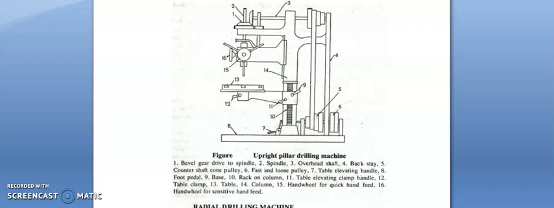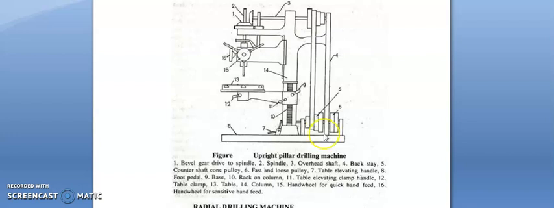Driving mechanism: a step-cone pulley is arranged, which is used for rotating the drill bit. The motion is transmitted to the spindle and the drill bit is connected to the spindle. As the spindle rotates, the drill bit rotates at the same speed. The next one is the table. The table can be adjusted in 3 directions. It can be moved up and down. It can be rotated 360 degrees about its own axis. It can be rotated 180 degrees about the column.